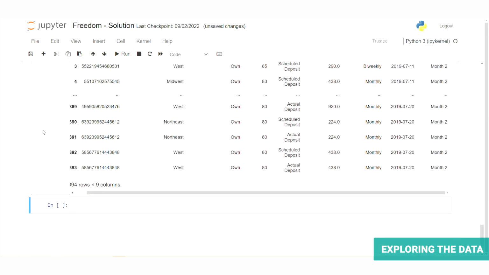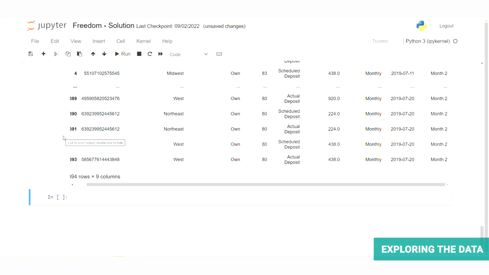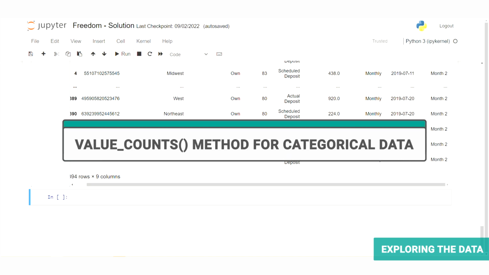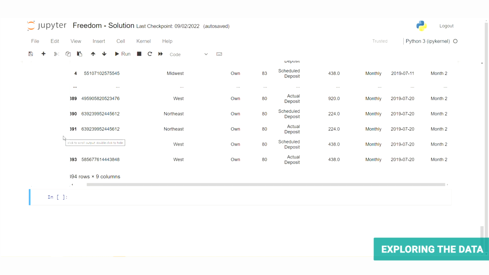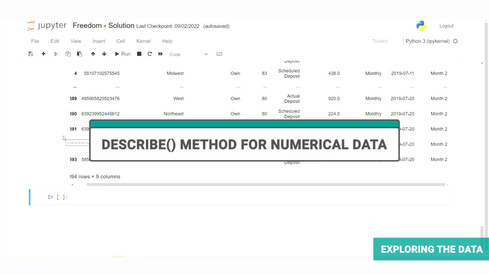Much more reasonable. Now we can start actually getting ourselves comfortable with the data we have been provided. Let's start by getting a blanket understanding of some of our demographic data. We can use the value_counts method for our categorical data and the describe method for our numerical data.